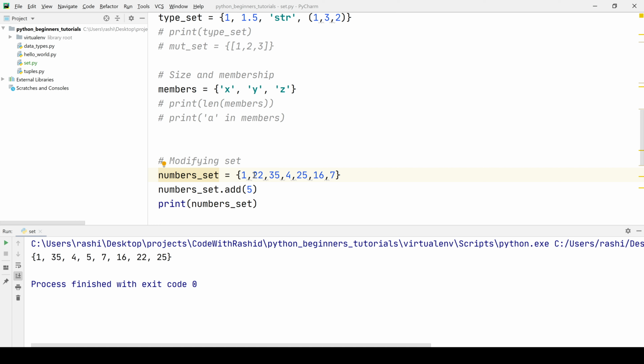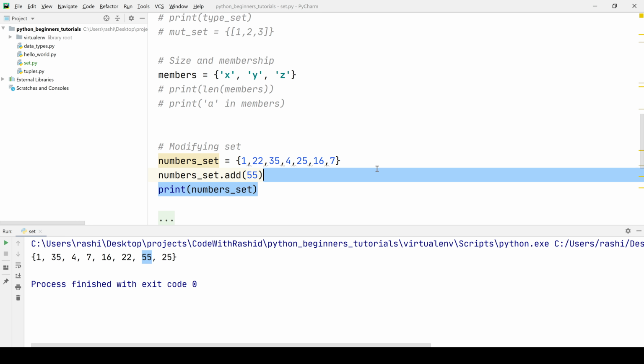It could be anywhere. Let's see if I put 55, if you see 5 was placed at number 4th, but if I put 55, it would be put somewhere else. So let's run the program again, and we have got 55 on the second last spot. Okay, this was the add function.